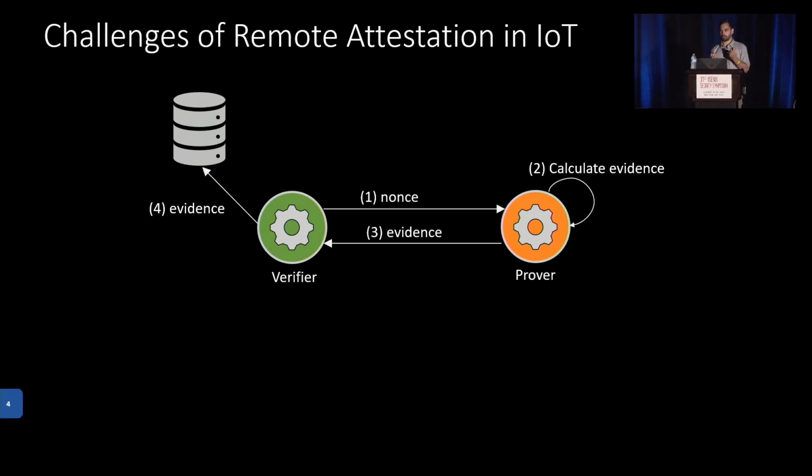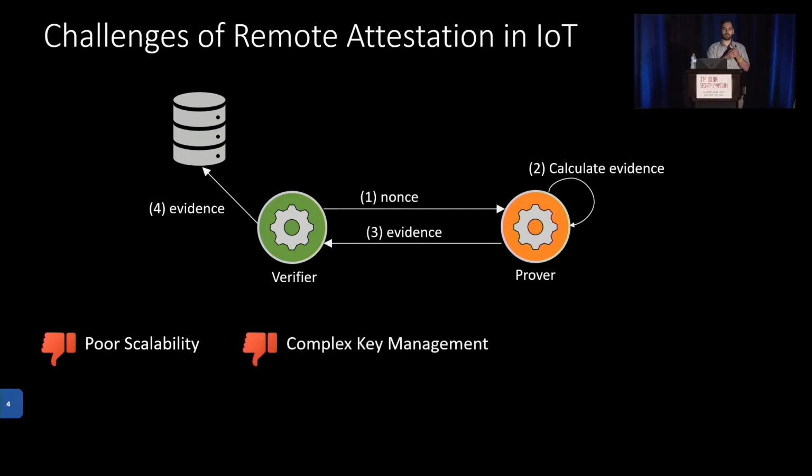So far, so good. But when we think about IoT and large networks, we will face some significant issues. The first one is that this approach is very poorly scalable. One verifier device would have to attest every other prover device within our network, which will end up in quadratic complexity. Another problem is that this scheme is built upon symmetric pre-shared keys, which would require us to install complex key management systems.